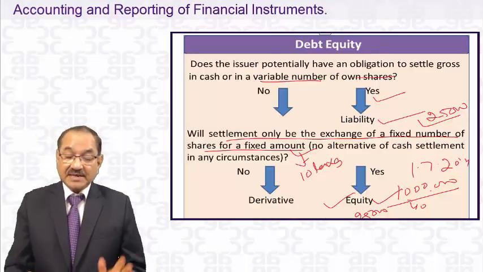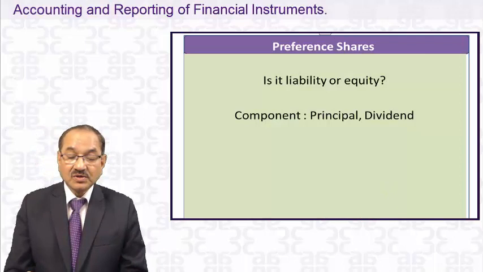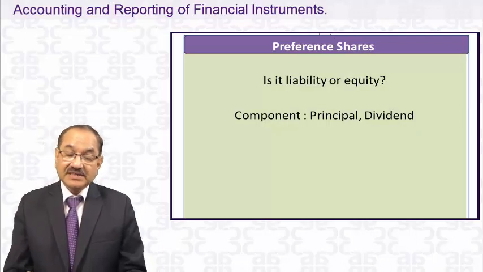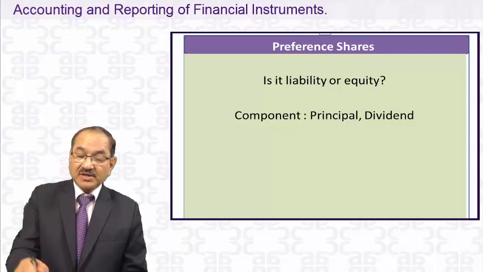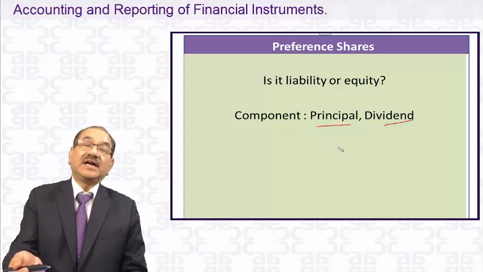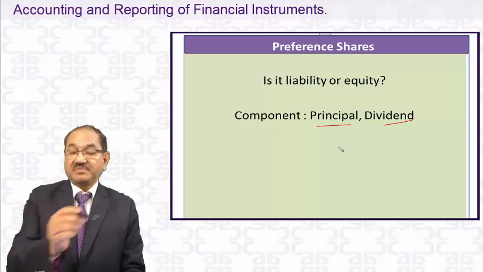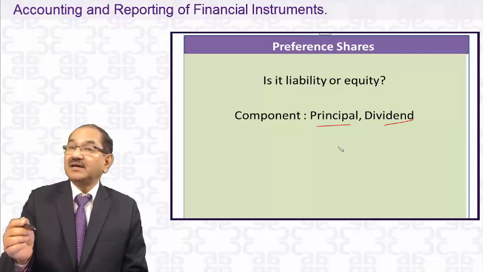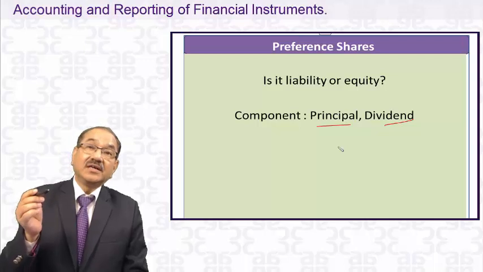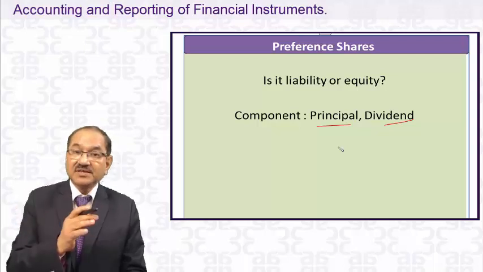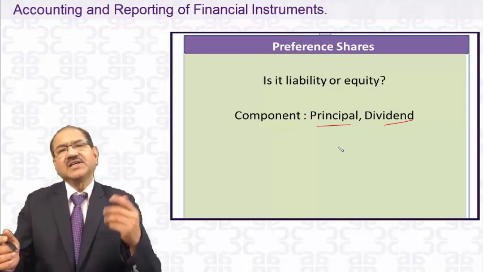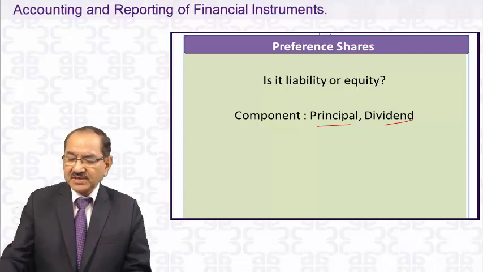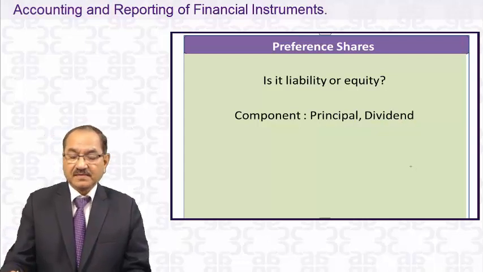Now, the preference share, as I have already explained to you, is it a liability or equity component, principal amount or dividend? I explained to you that if they are redeemable preference shares, they are a liability, not equity, because it's a contractual obligation to pay cash to the preference shareholders.